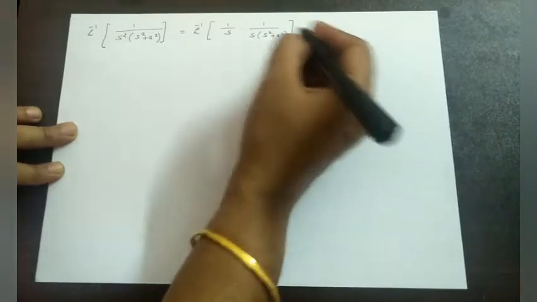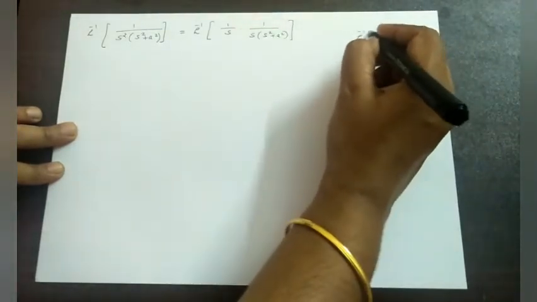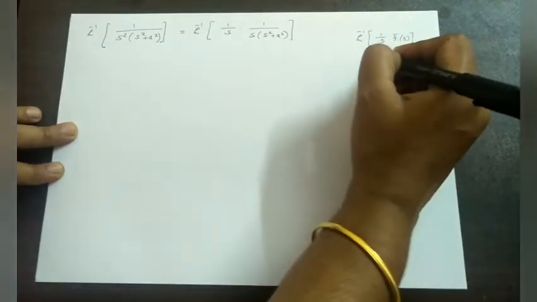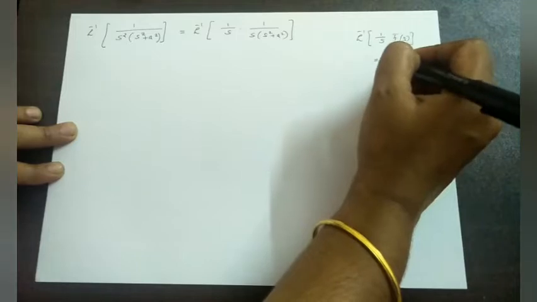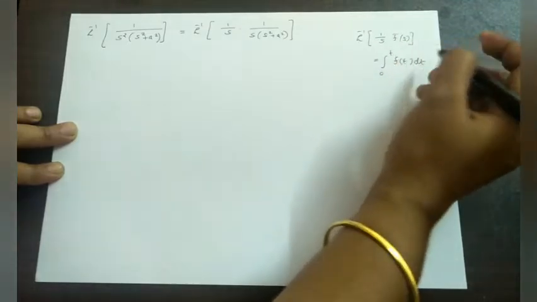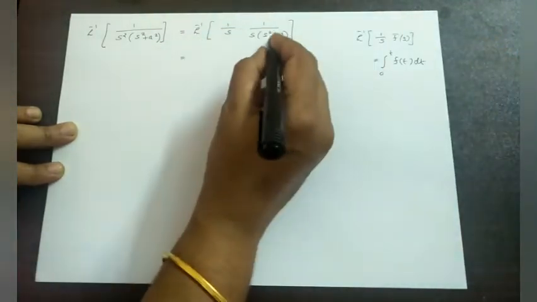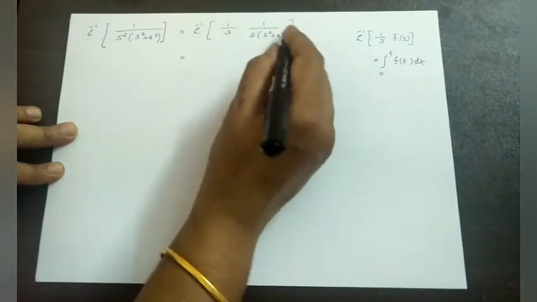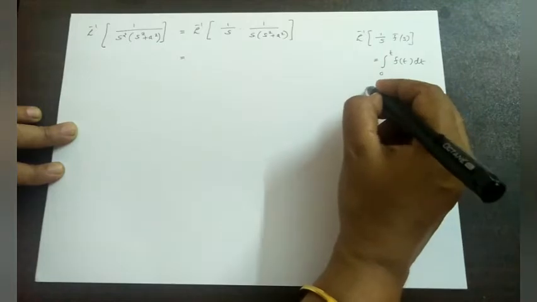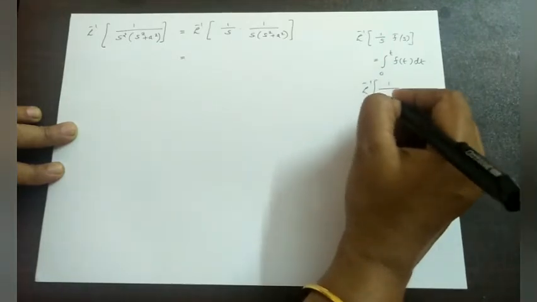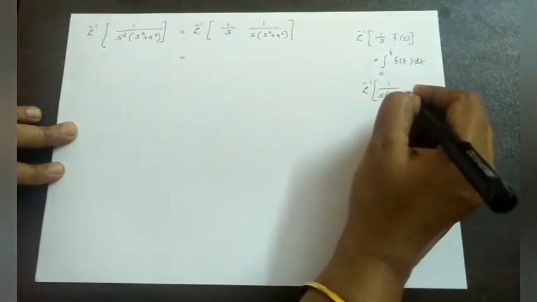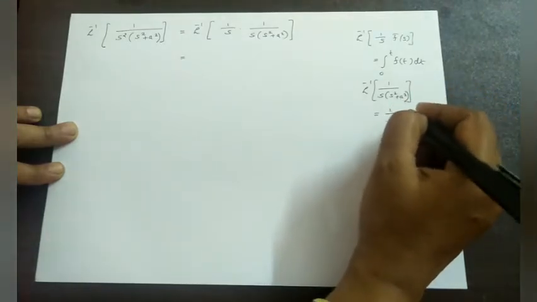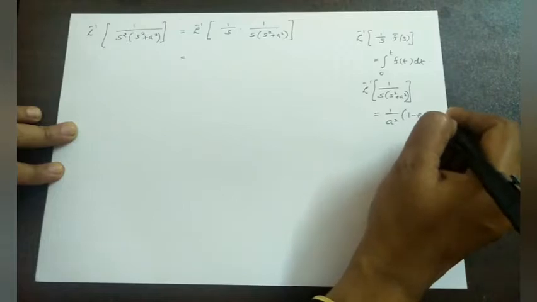Here this is of the form, again L inverse of 1 by s f bar s, and it is equal to integral from 0 to t f of t dt. For 1 by s into f bar s, here f bar s becomes 1 by s into s square plus a square. We have already proved that L inverse of 1 by s into s square plus a square is 1 by a square into 1 minus cos at.